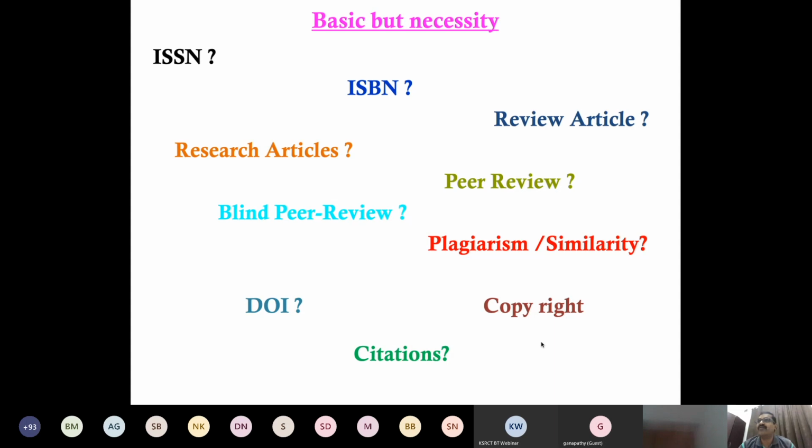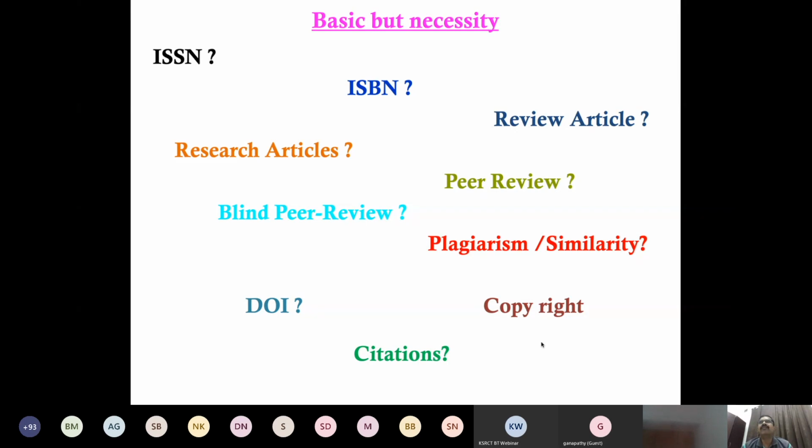Okay, then what is peer review? Peer review actually means that more than two reviewers should review an article. Then blind peer review: this is also at least more than two reviewers reviewing the article, but this time, blind means that the author and the review side don't know about each other. The editor and the reviewer also don't know who has submitted, and the others also don't know who is going to review. So this is the blind peer review.